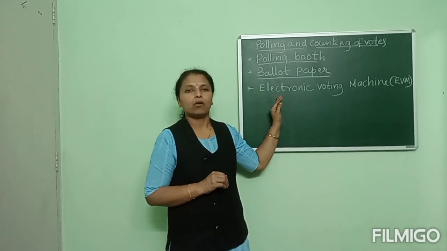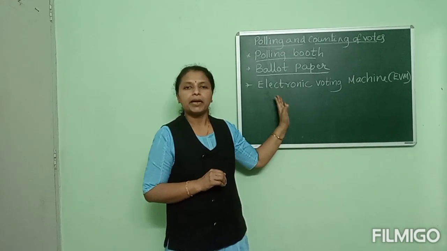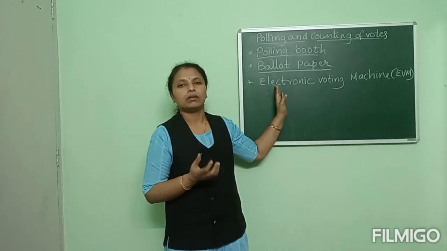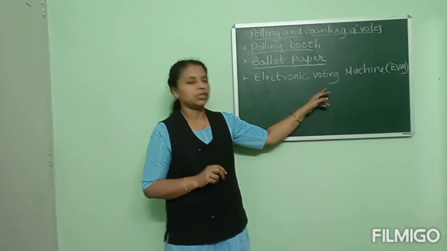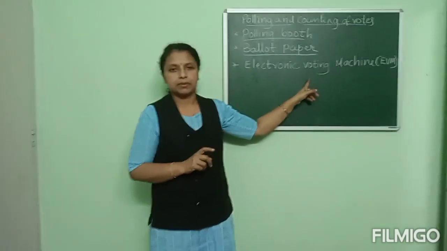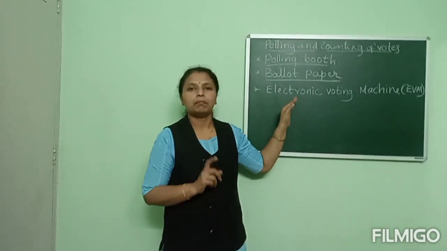That ballot system has been replaced with a new system known as the electronic voting machine, or EVM.